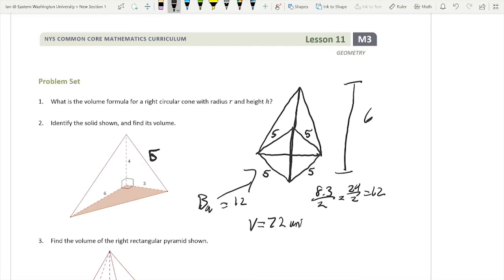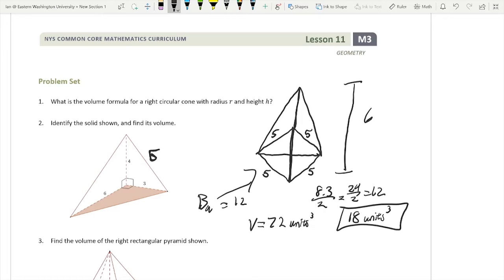They don't give us units. Units cubed. Now, that's the whole thing, but we're just looking at 1/4 of it. So we're going to divide 72 by 4, and we're going to get, I want to say it's like 18. Yeah, it's 18. 18 units cubed is our final answer for the volume.